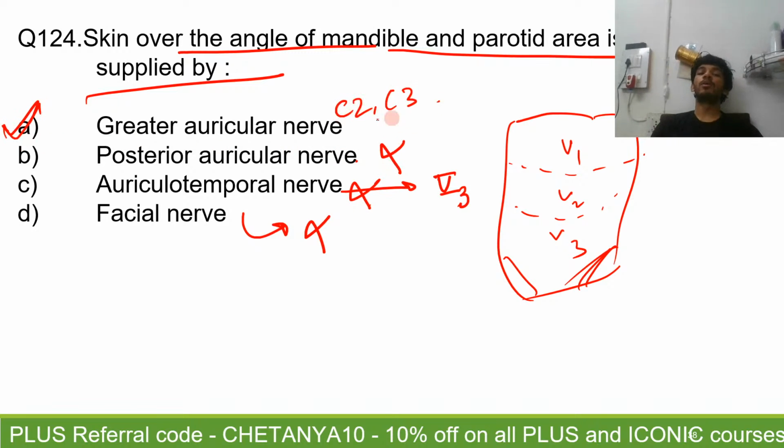And it is very important to know that there is some part of the face that is not innervated by these divisions of the trigeminal, and there are the anterior-inferior angles of the masseter that are innervated by the greater auricular nerve. So the answer is going to be option A.